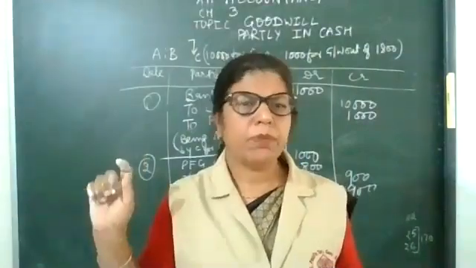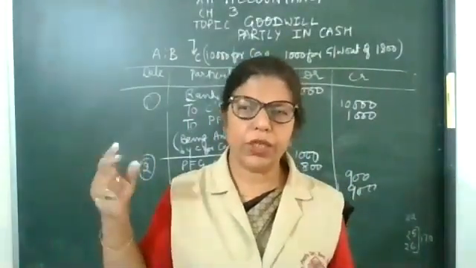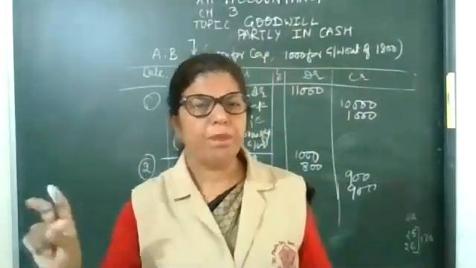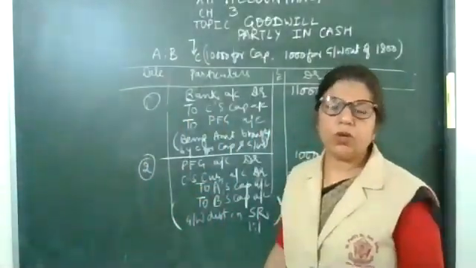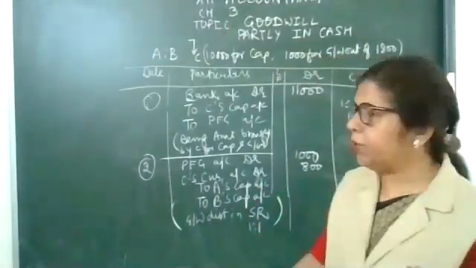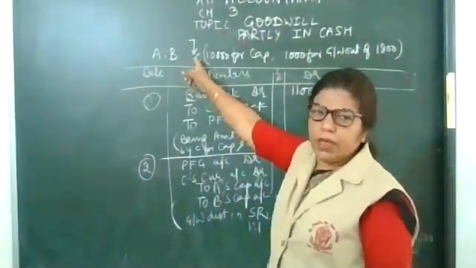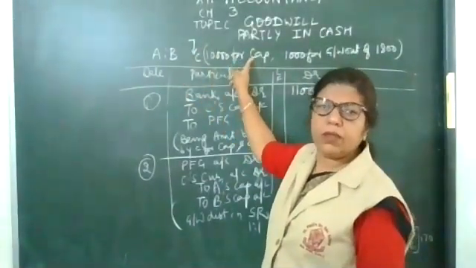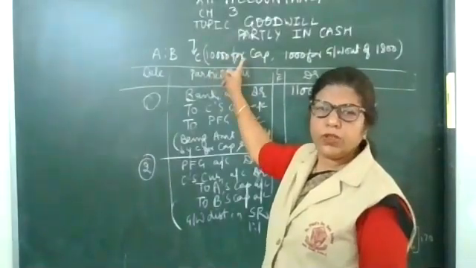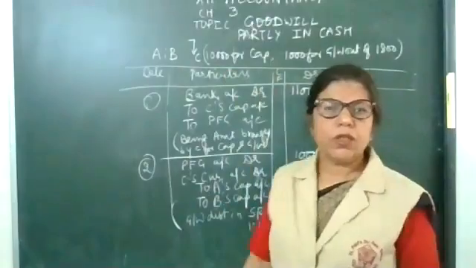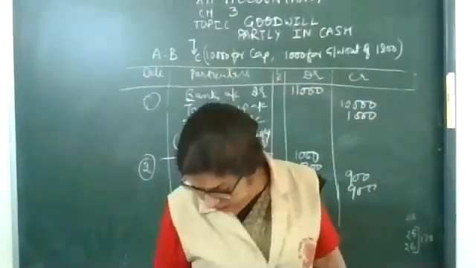Same here, because the old profit sharing ratio is not given, it will be equal, and the sacrifice ratio will also be equal. Look at the board again. A and B are partners, C is the incoming partner. He brings 10,000 rupees for capital and 1,000 rupees goodwill in cash.